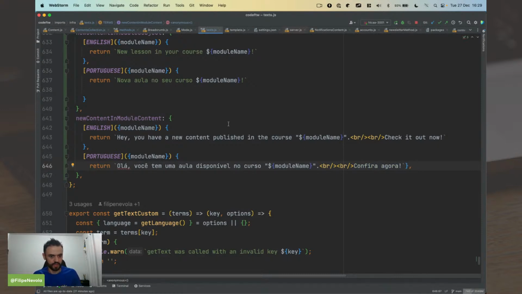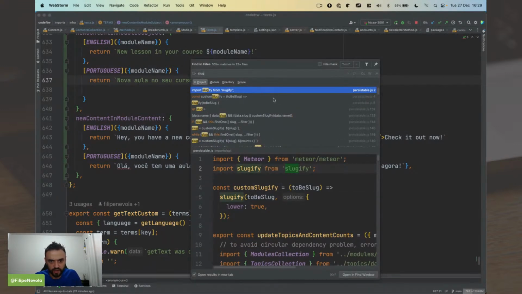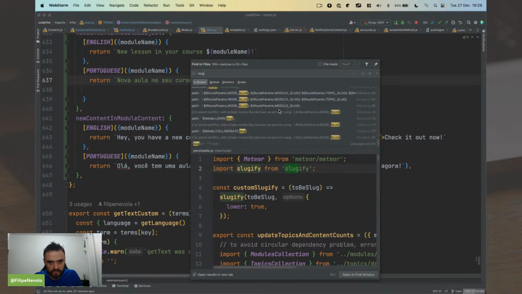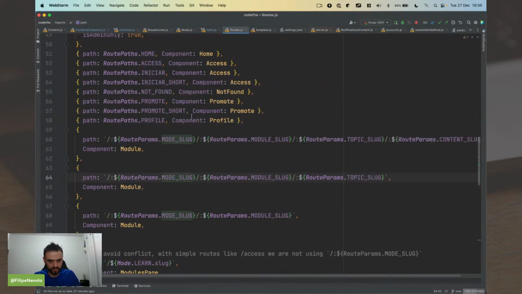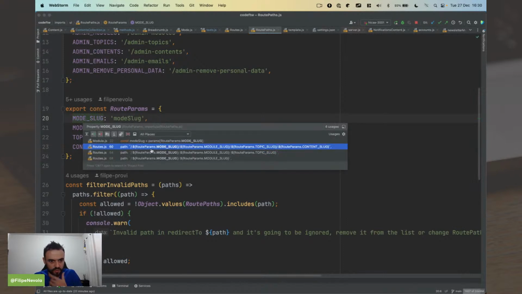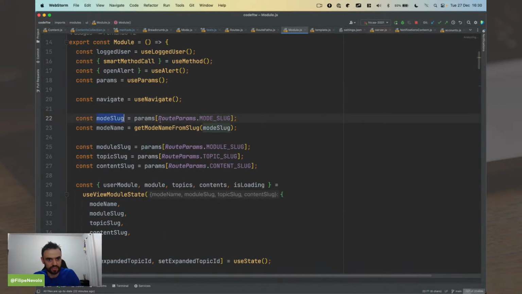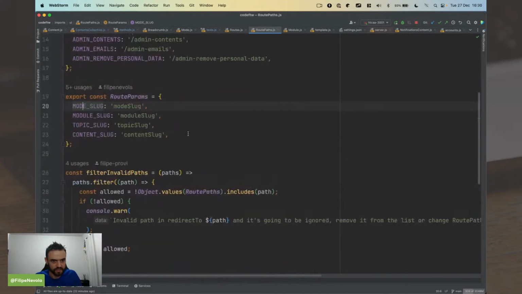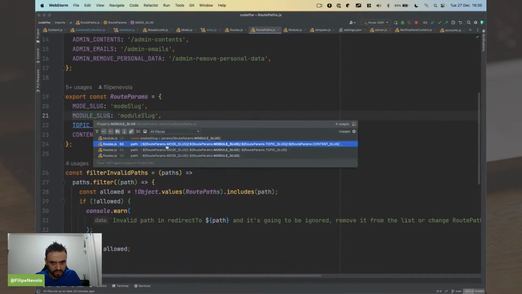Another thing that we can do, we can send a link straight to the correct place because we have the slug somewhere. I think we have probably a lot of ways to create this slug for a specific course, even for a specific content, but in this case, I think I'm going to focus on the course. Like the course, you have the mode, and then you have this slug. I think I probably have somewhere, like, let me check where we build this. Yes, here, module slugs to get the module from slug, but we should have a utility to build these paths. We don't have any utility to build this.